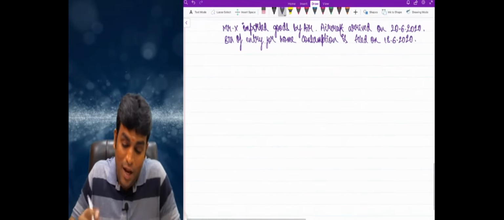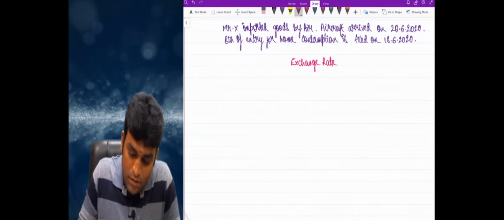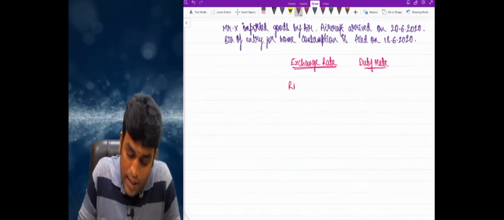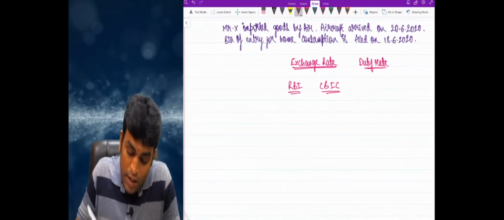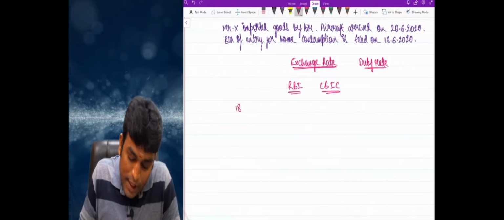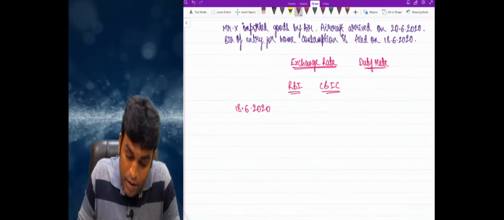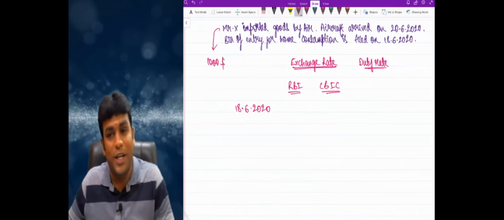Now listen. Now what has happened is that we have exchange rate and duty rate, RBI, CBIC again. On 18th June 2020, he imported, let's say, for $1,000.